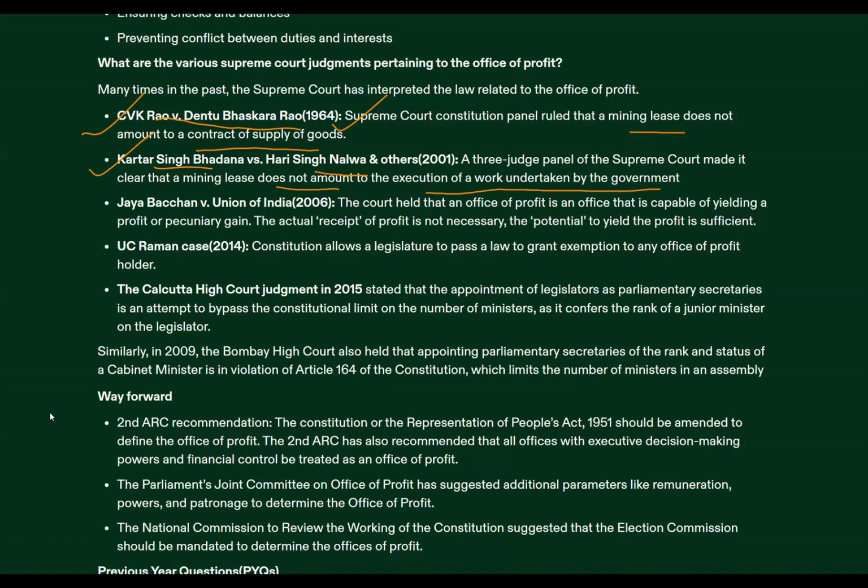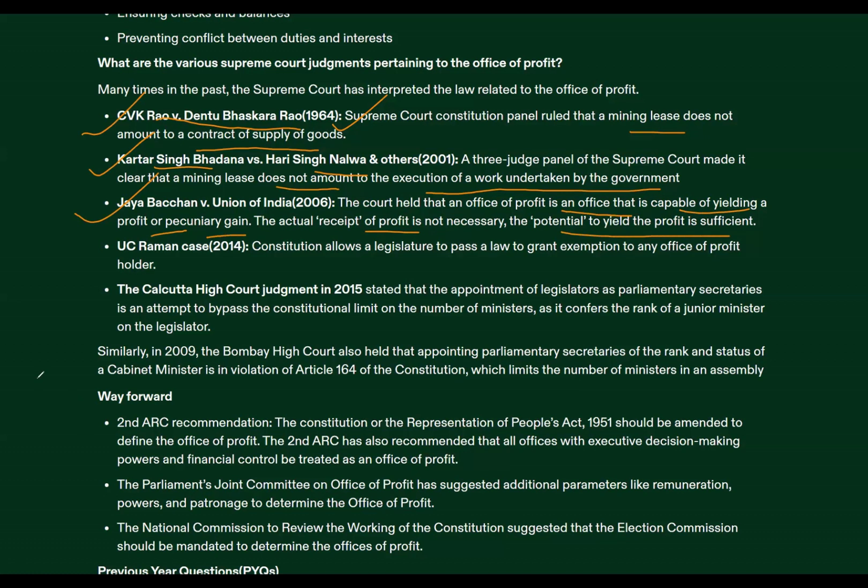Right to privacy, right to life, right to live with dignity, right to environment, office of profit. So you people should be striking the correct answer. In the Jaya Bachchan case, the court held that an office of profit is an office that is capable of yielding a profit or pecuniary gain. The actual receipt of profit is not necessary, but the potential to yield profit is sufficient.